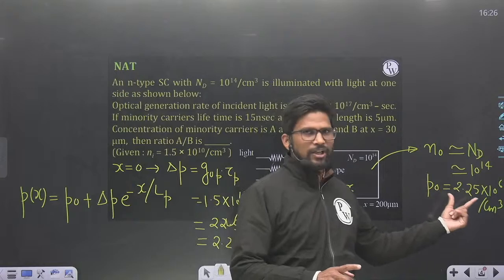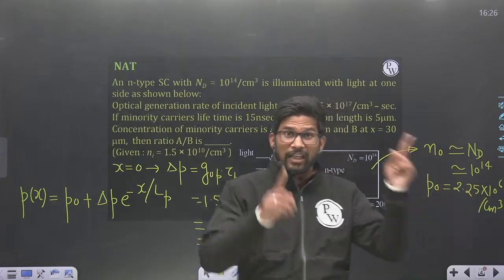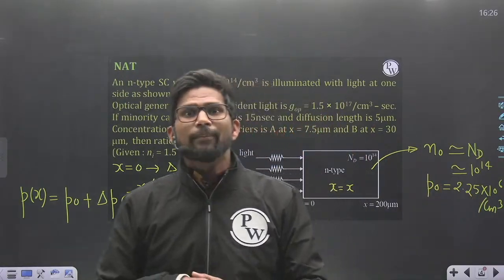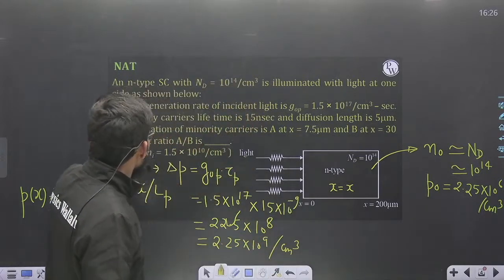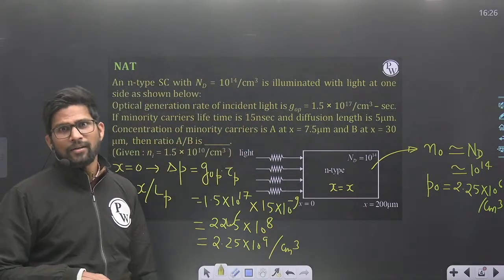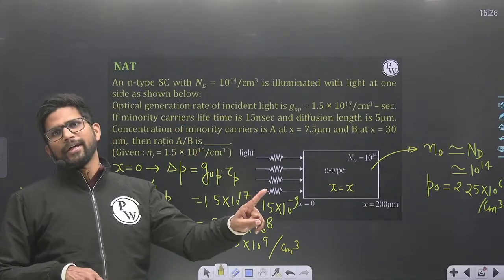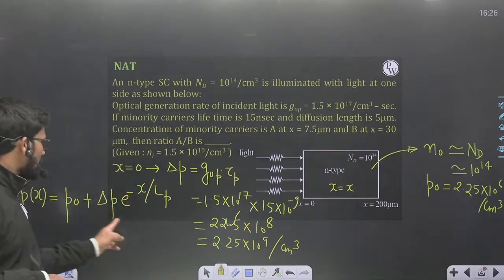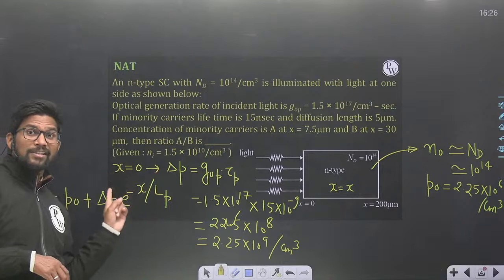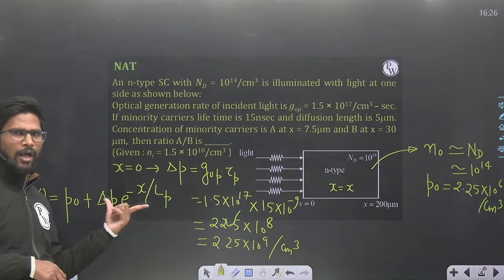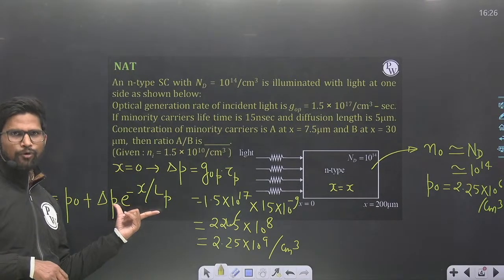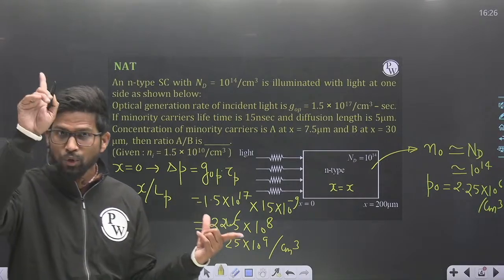And when the thermal generation concentration is added, then only you will get the overall minority carrier concentration. And here the concentration of minority carriers is asked, not excess minority carriers. These are the excess minority carriers. These are the profile of excess minority. Delta P is excess minority, and this exponential profile is of excess minority, not total minority.